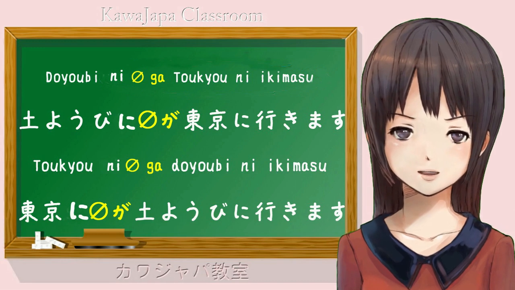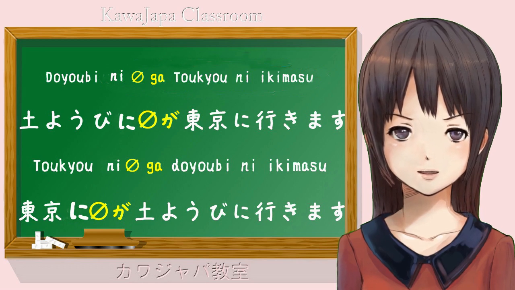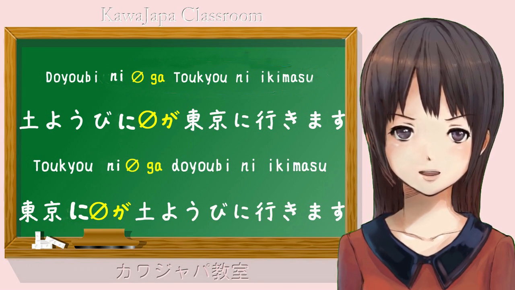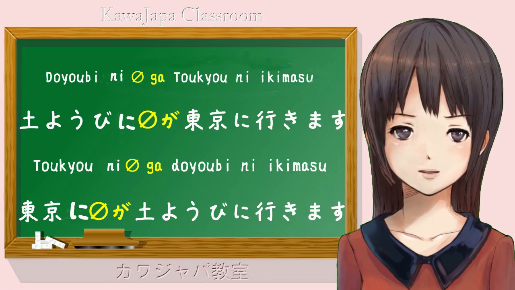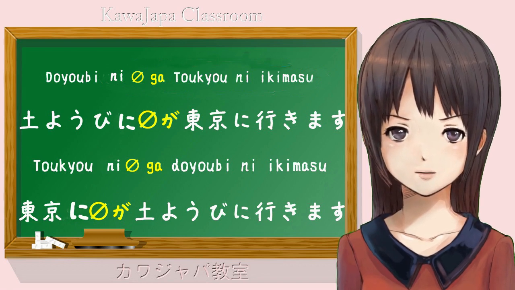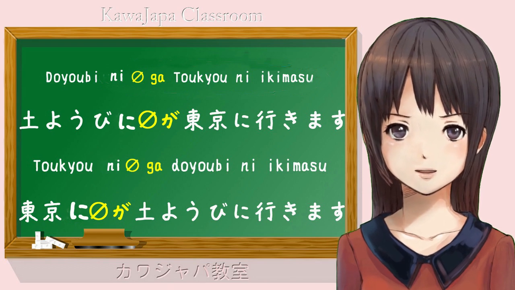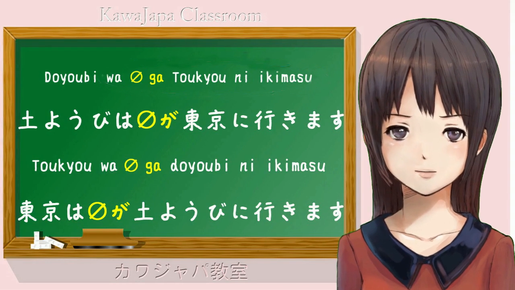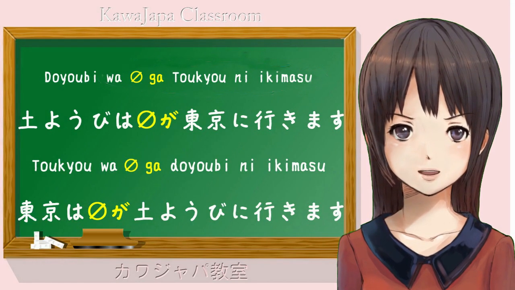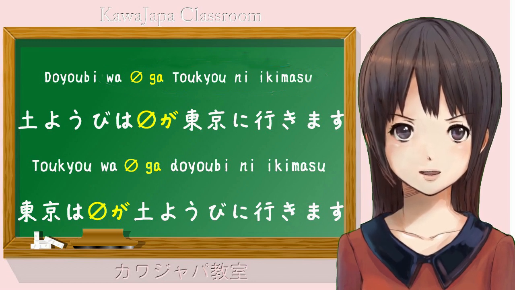土曜日にゼロが東京に行きます。Once we do this, the sentence is entirely bound together with logical particles, isn't it? The ni that tells us when something happens, the ga that tells us who the actor is who is actually doing that something, and the ni that tells us where someone or something is going to. But that is not how this sentence is structured. The first noun, the doyobi, is a wa-marked topic, not a logical element.